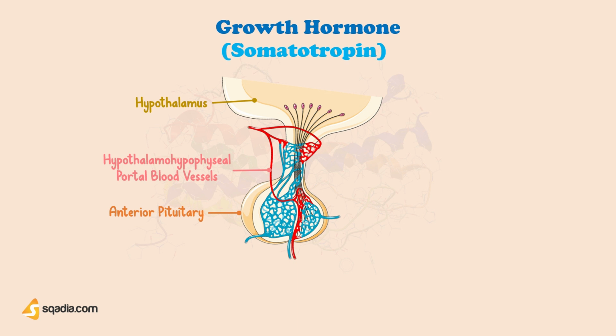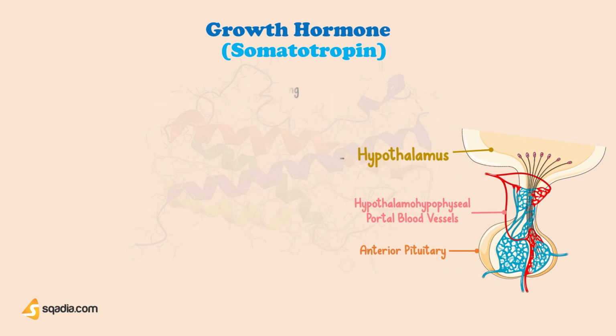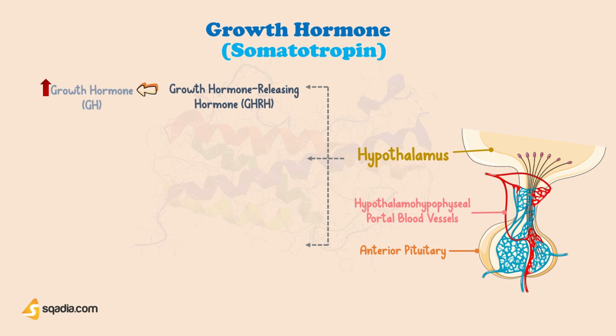Firstly, it secretes growth hormone-releasing hormone, or GHRH for short. As the name suggests, it increases the secretion of growth hormone. It does so by stimulating the somatotropes of anterior pituitary so that more growth hormone is released as a result. Secondly, it secretes growth hormone-releasing polypeptide, or GHRP for short. What it does is that it increases the release of growth hormone-releasing hormone from hypothalamus and growth hormone from pituitary.